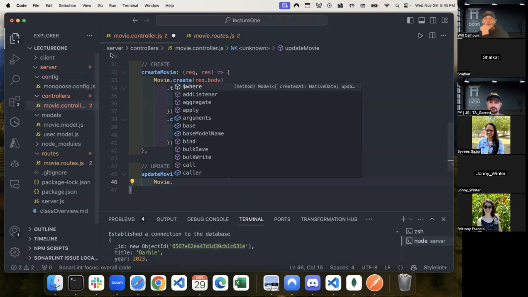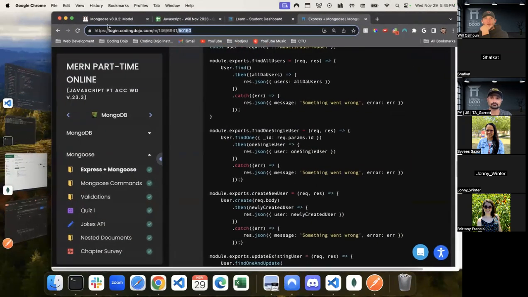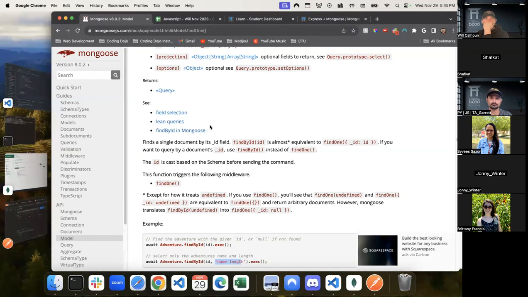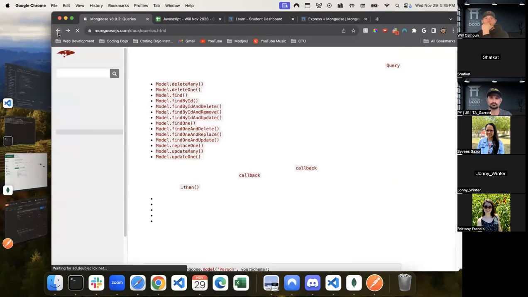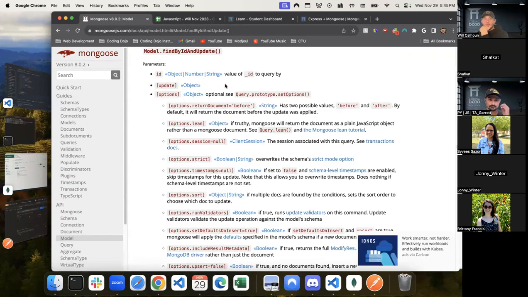We can do find one and update, or there's find by ID and update. Let's find that. So if I just go back, we have find by ID and remove, find by ID and update. So the parameters of what we need to do is to pass in the ID, the value of ID, right?